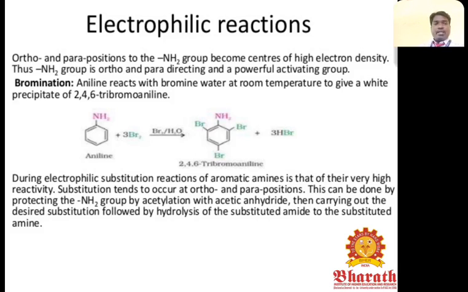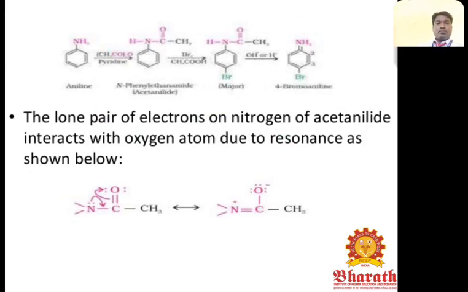This can be controlled by protecting the amine group by acylation with an acid anhydride, then carrying out the desired substitution, followed by hydrolysis of the substituted amide to the substituted amine. The lone pair of electrons on the nitrogen of the acetanilide interacts with the oxygen atom due to resonance, as shown below.